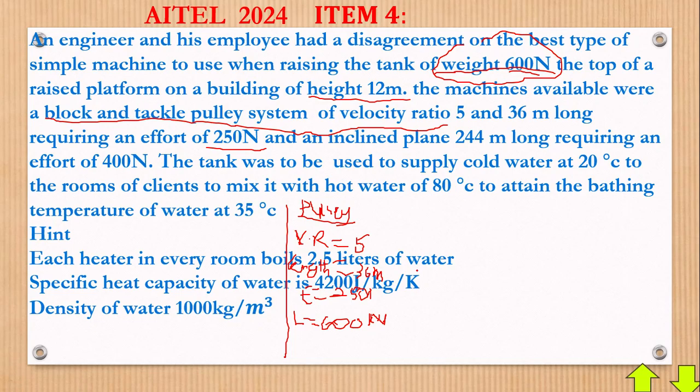Now what we're going to have next, you realize that we have a block and tackle pulley system, but also we have what we call an inclined plane. So an inclined plane, let's get it drawn here.